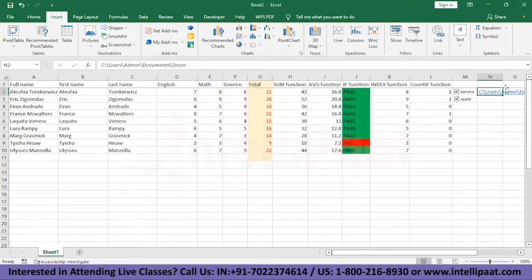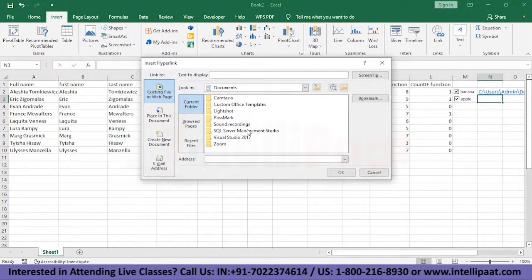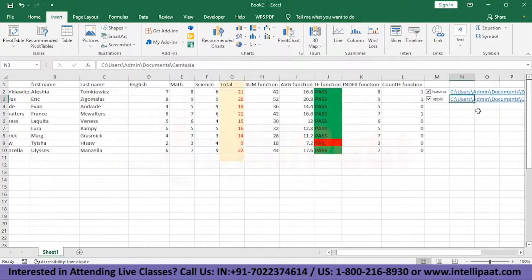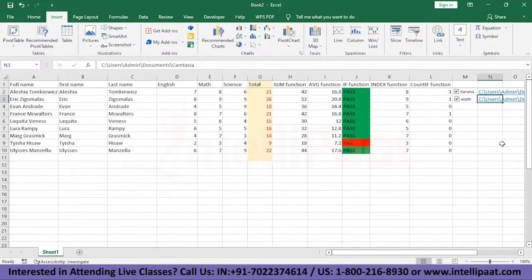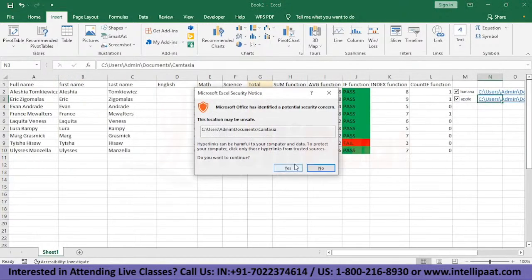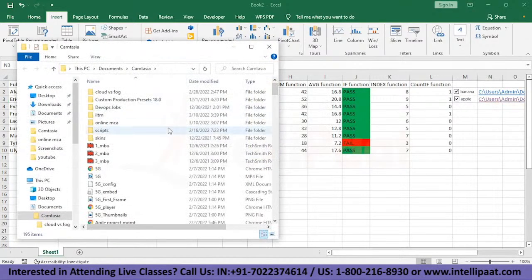It will be added. Let's try to do this once again. Let's say Camtasia, and I add it here. So this is how you add hyperlinks. When you click on it, it will show you a warning message, but if you continue anyway, this is where you lead to. The folder will open. So this is how the hyperlink option works.